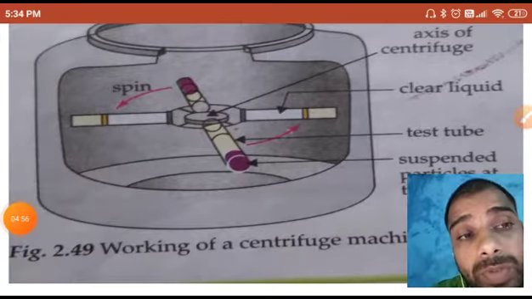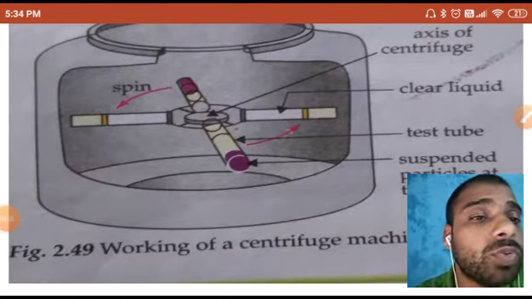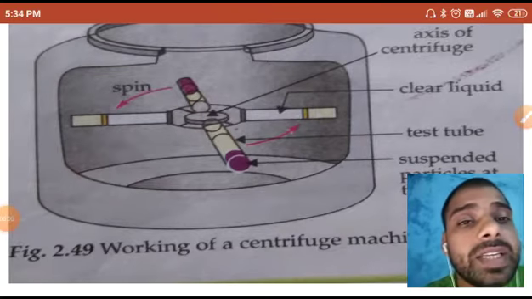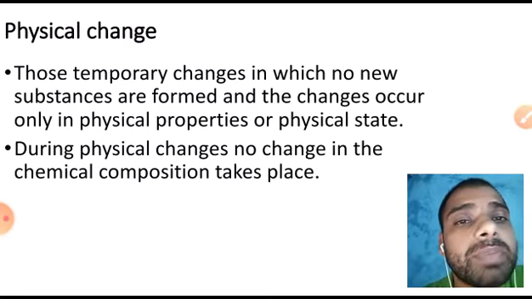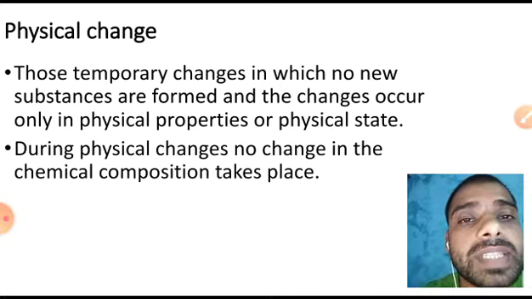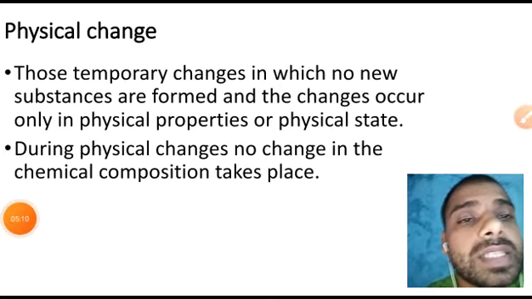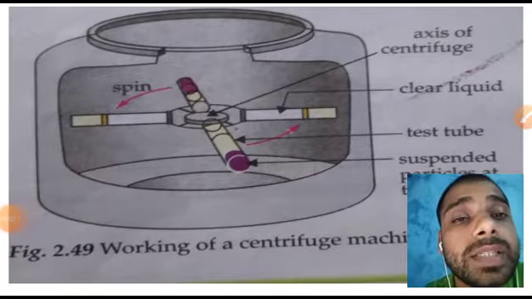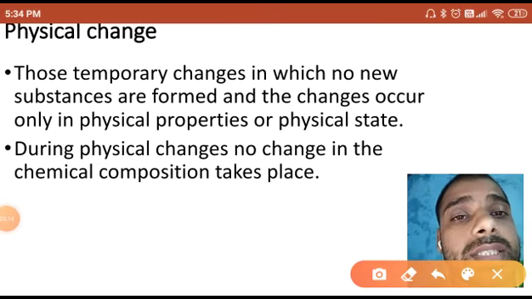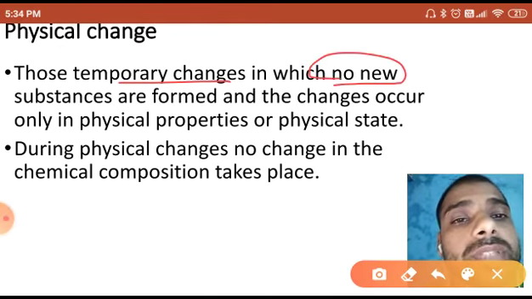Okay. So separation of two liquids will be quickly performed by the centrifuge machine. Now the next topic is physical change. You have to understand what is physical change. Physical change is very simple. It is a temporary change in which no new substance forms.